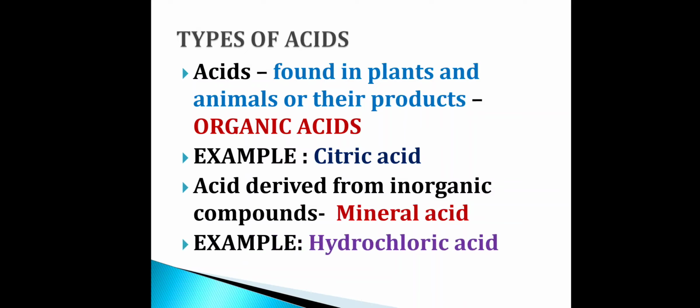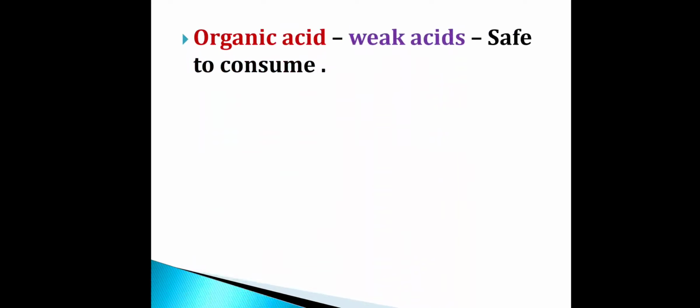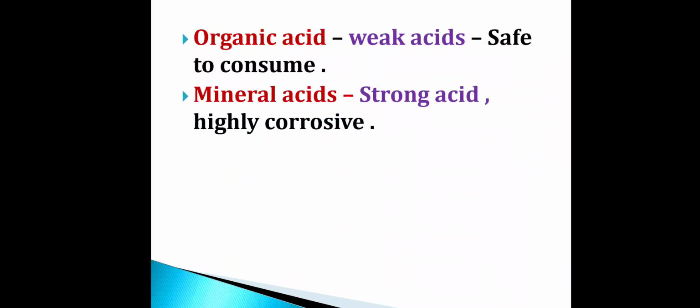Acid which is found in plants and animals are called as organic acids. Example for organic acids is citric acid, and acid which is derived from inorganic compounds are called as mineral acid. Example for mineral acid is hydrochloric acid. Now, these organic acids are weak acids, so they are safe to consume. But mineral acids are strong acids. They are highly corrosive in nature.